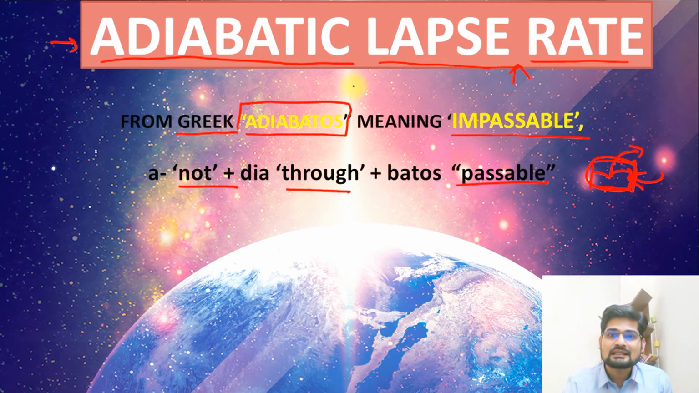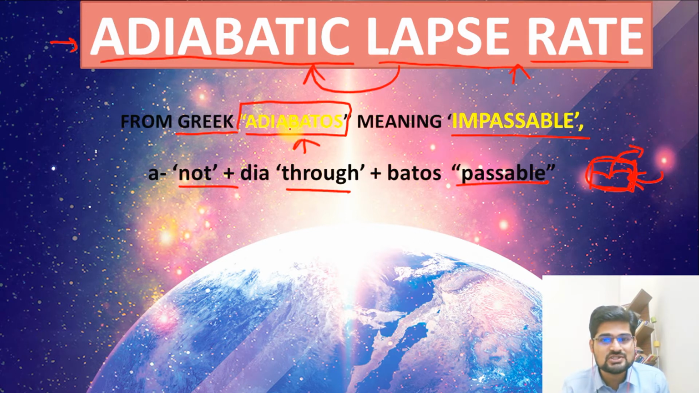So remember, the lapse rate, when related to this adiabatos or adiabatic situation, in totality is known as the adiabatic lapse rate. Now let's elaborate and understand in a simplistic manner what this adiabatic lapse rate is and how it is related to atmospheric stability and instability as well.